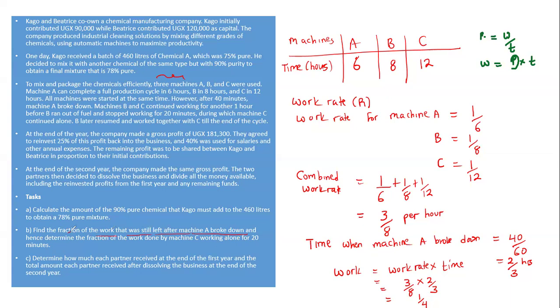However, they're asking, find the fraction of the work that was still left after the machine broke down. So to find the work left, I'm going to say work left after machine A broke. We shall say that the total amount of work that should be done is 1 minus a quarter.